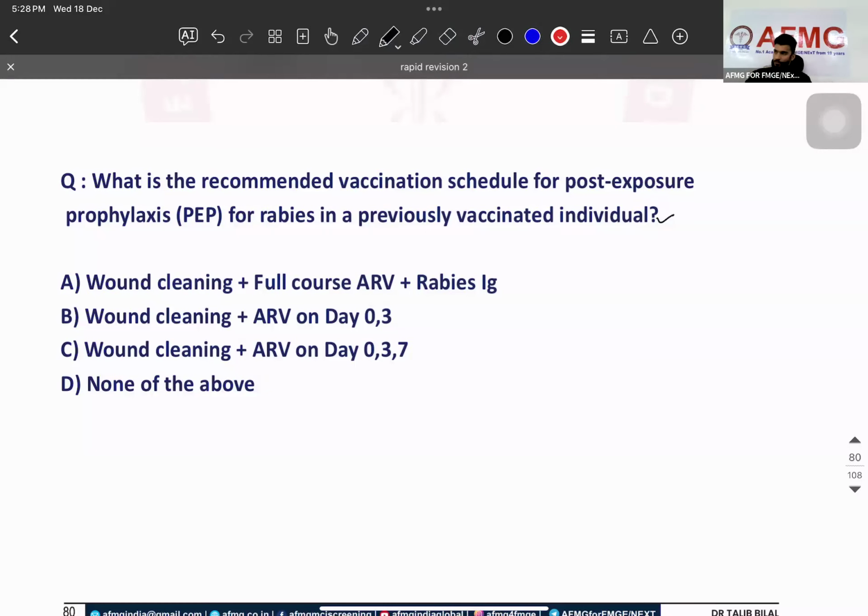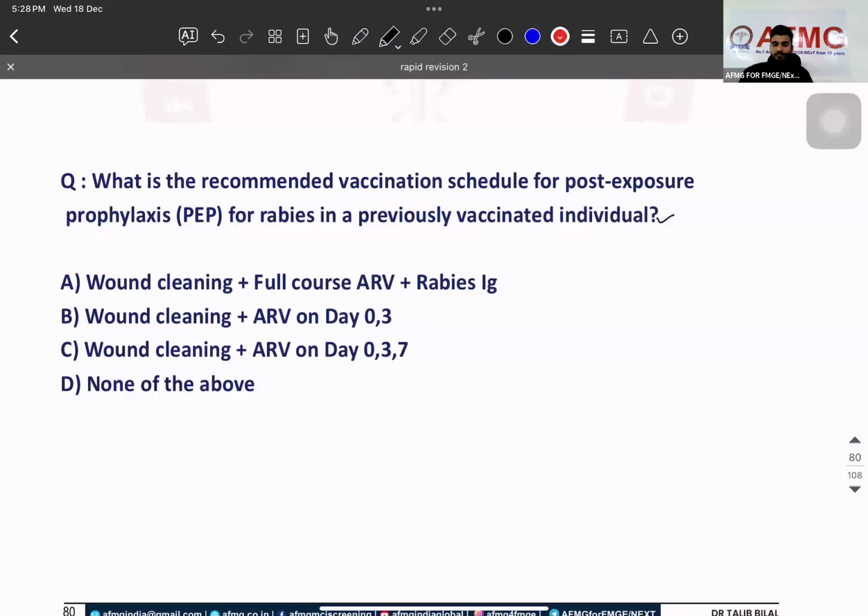Now a patient is coming to you. Let's take 3 patients. First patient A is going to buy a dog, and now he wants to get vaccinated. So pre-exposure prophylaxis. The second patient is already vaccinated, but now he got a dog bite. The third person is not vaccinated at all, has a dog bite and is coming to you. Is that clear? Now the first person is coming to you before a dog bite. What will be the vaccination schedule? He's just pre-exposure, before dog bite. Normally he's coming to vaccinate himself. So before bite, what is the vaccination schedule?